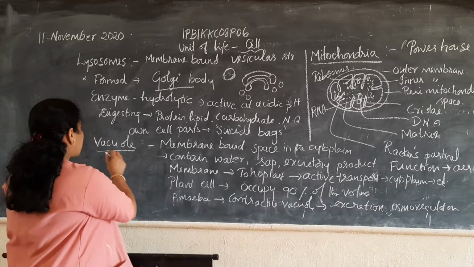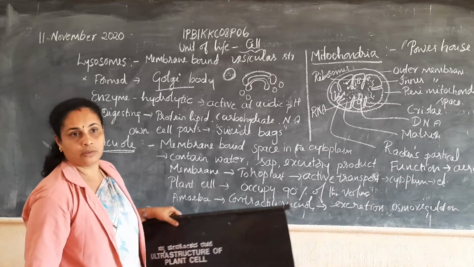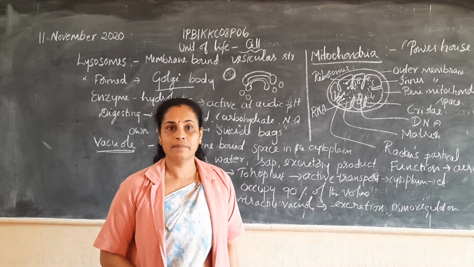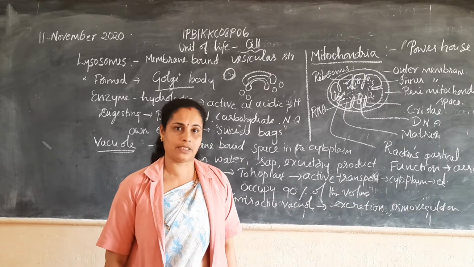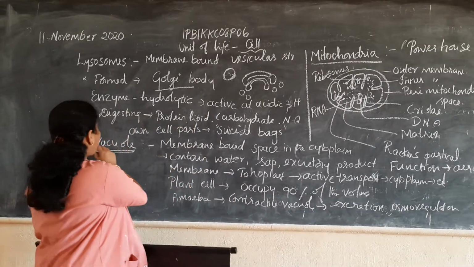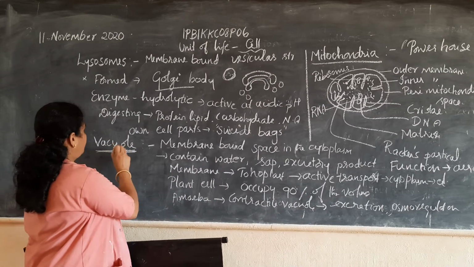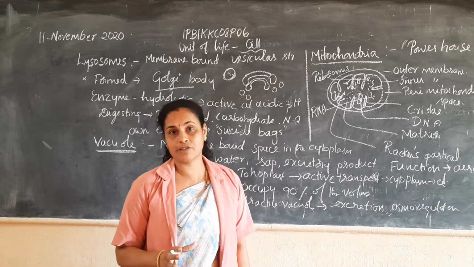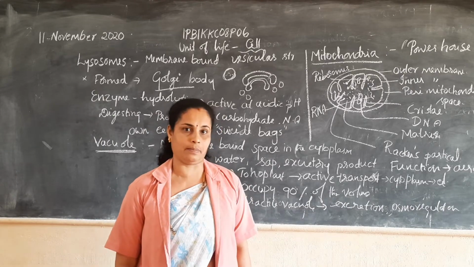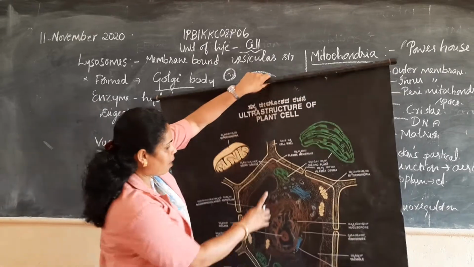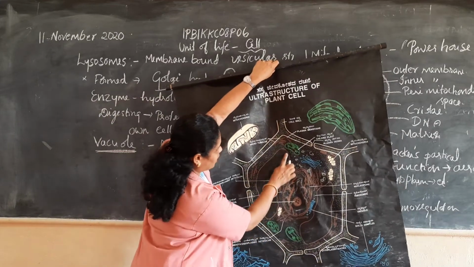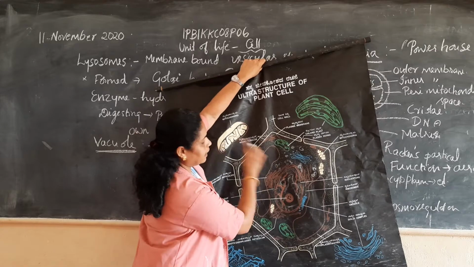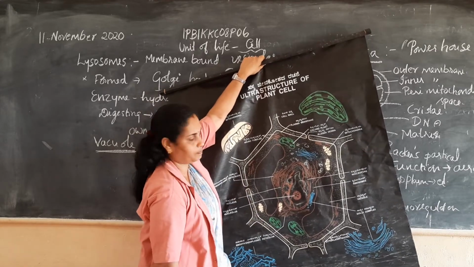The next structure is found in both cells, plant and animal, but in the plant cell a large vacuole is present. So that is nothing but the vacuole. Vacuole is nothing but a membrane bound space found in the cell cytoplasm.